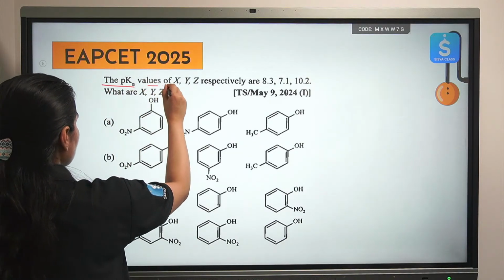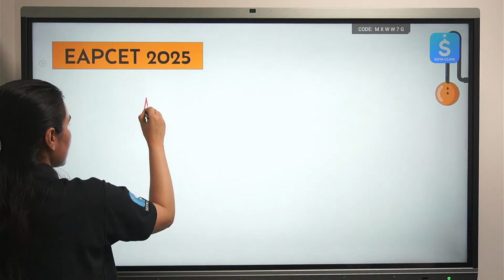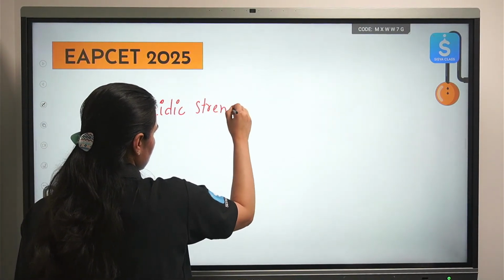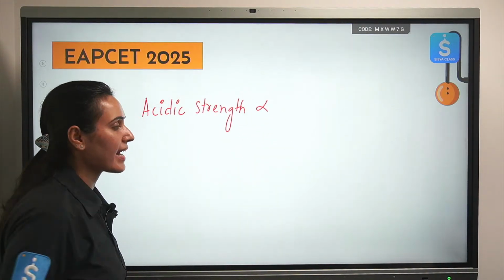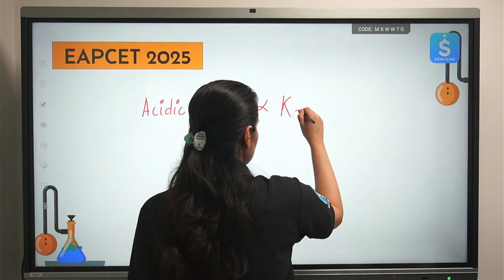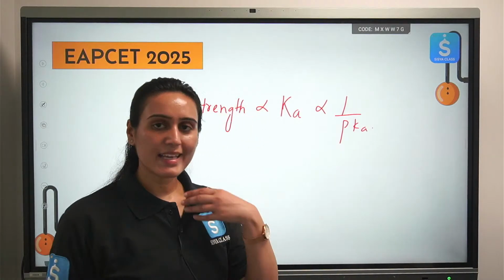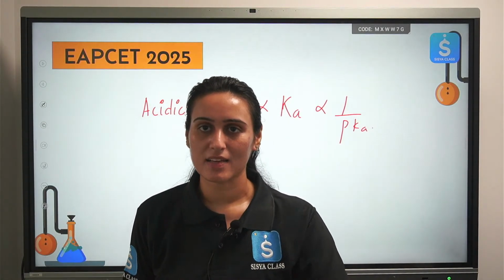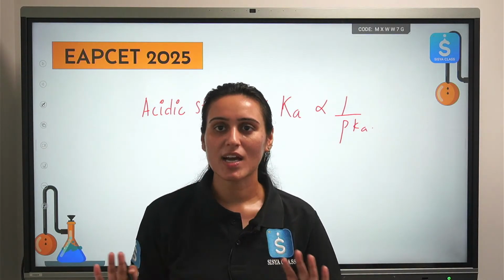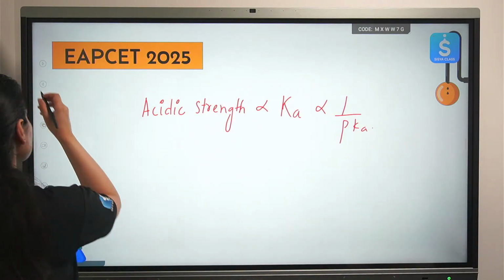The pK values of X, Y and Z respectively are. First of all, understand what is pK. Acidic strength is directly proportional to your Ka value, and it is inversely proportional to pK. So higher the acidic strength, lower the pK value. So you don't have to compare pK here. You have to compare the acidic strength, everyone. Once you understand the acidic strength, you will come to the correct answer. Now let's go back to the question. Let's compare the acidic strength.